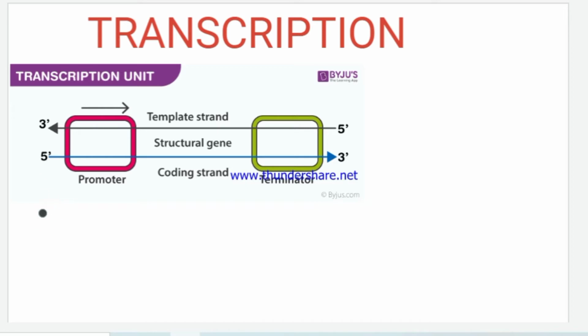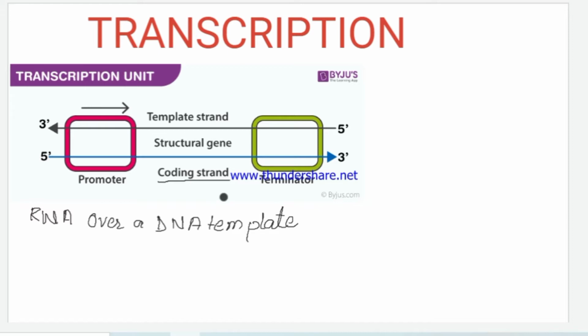It is the process of formation of RNA over a DNA template. So, in transcription, a single-stranded RNA is created which has the code which is exactly similar to the coding strand of the DNA.